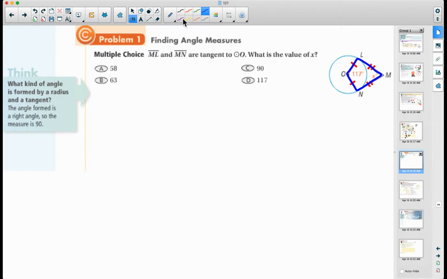Okay, so I know I have right angles right there and right there because this is a tangent. Excuse me, that's a radius and this is a tangent. That's a radius and this is a tangent. So I know they have to form right angles. Now, this is a quadrilateral. We know in a quadrilateral that the angles have to add up to 360. So that means that 90 plus 90 plus 117 plus X has to equal 360, right?